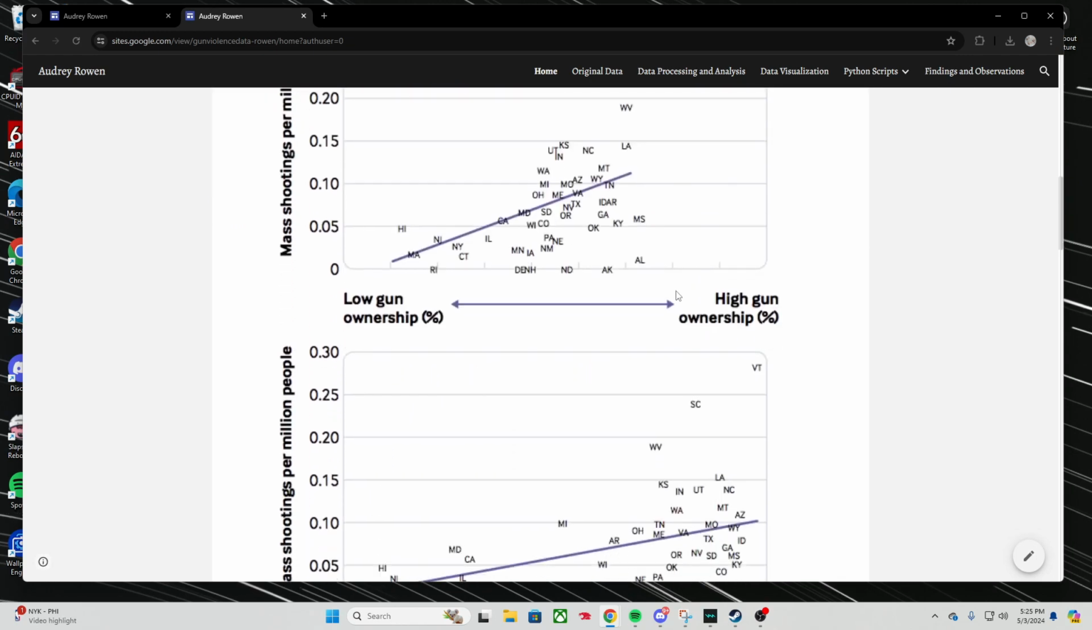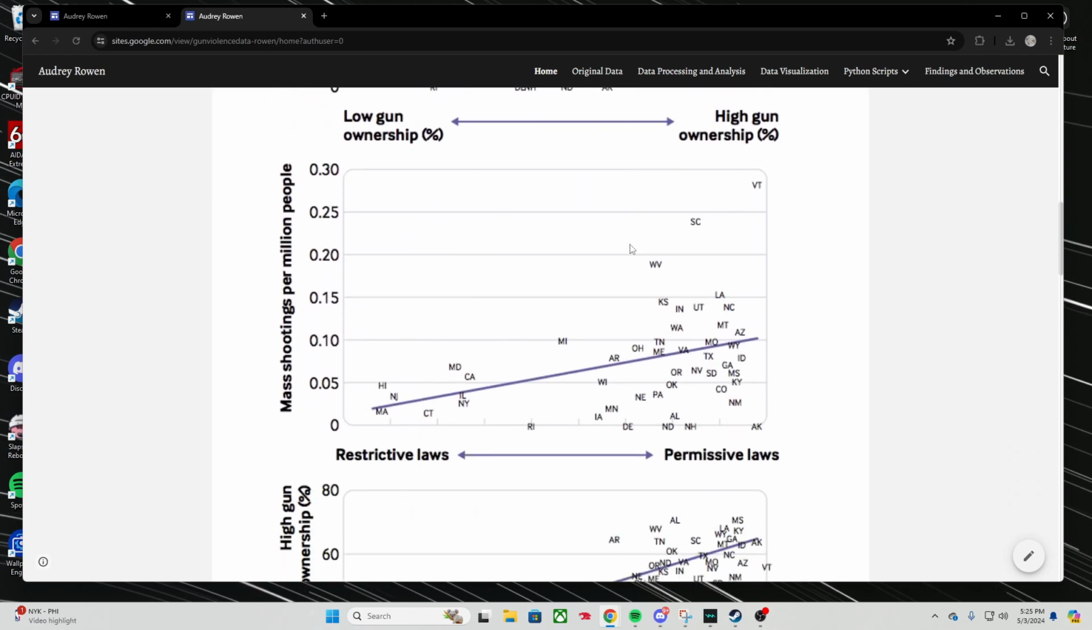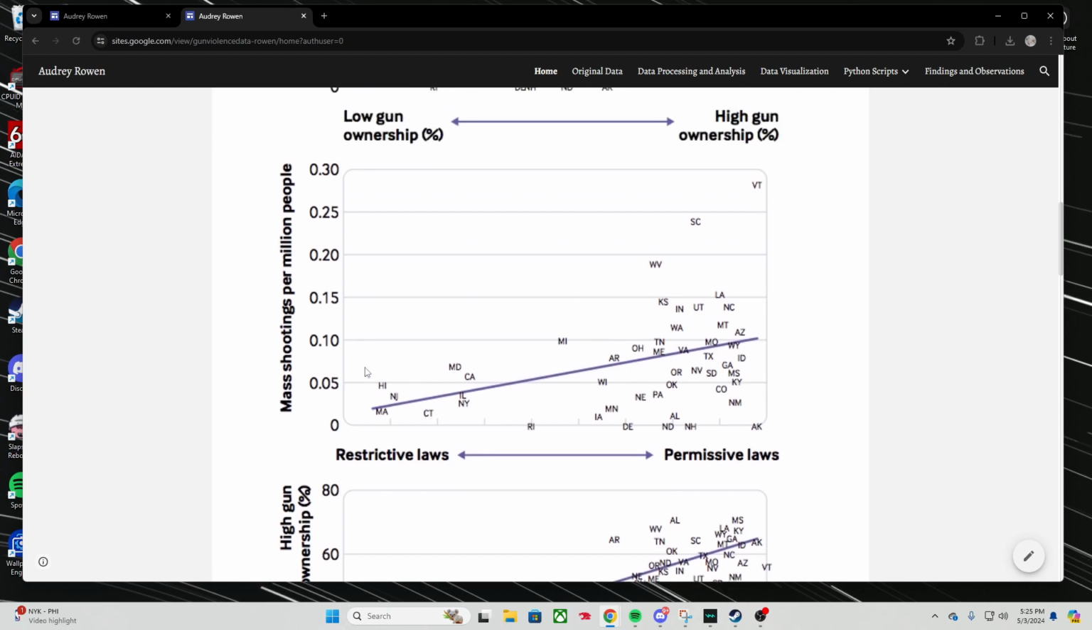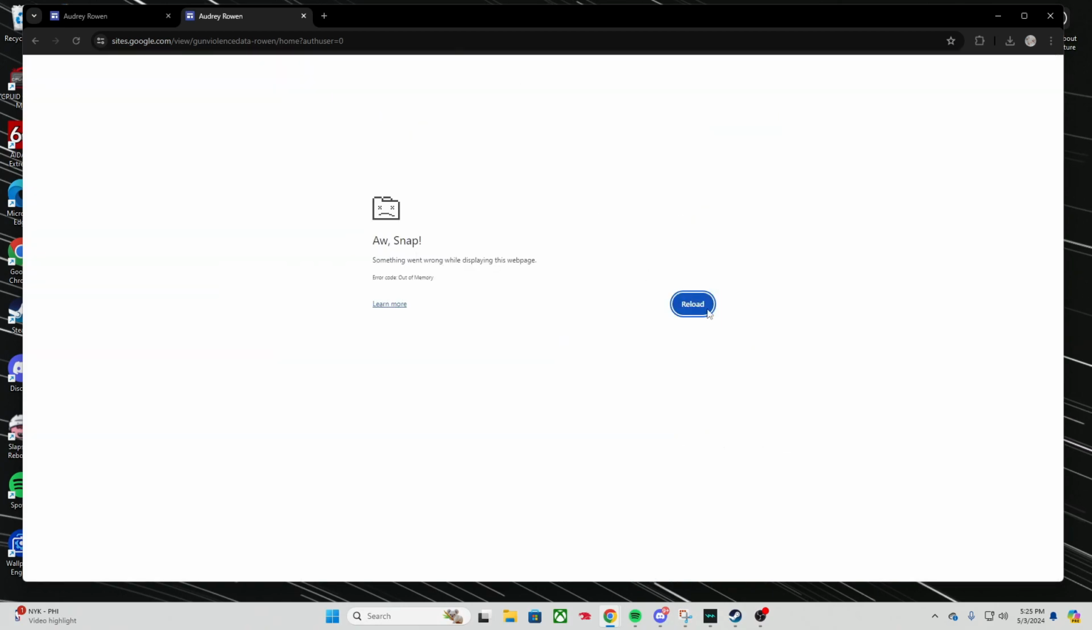So here's an example of a really good research study that analyzed restrictive and permissive laws and how that affects the turnout of how many mass shootings happen in states. And you can see the clear trend here, where states that have more restrictive laws aren't getting nearly as many mass shootings as states that have more permissive laws.